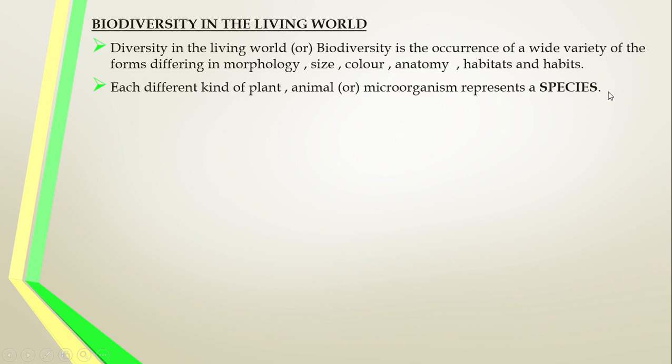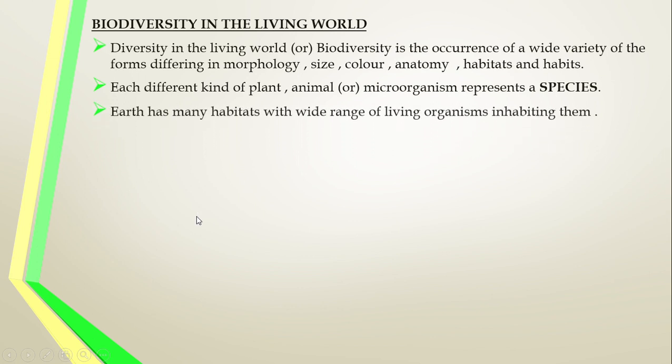Species is the basic unit of evolution. The basic unit of taxonomy, the basic unit, we call it species. If a species changes in a character, it is represented as a new species. So different kinds of plants and animals, even microorganisms, are represented as separate species.